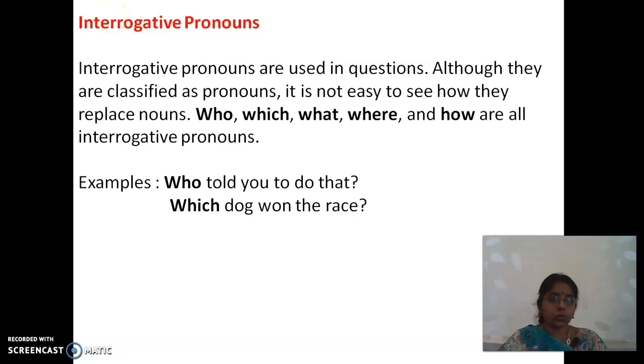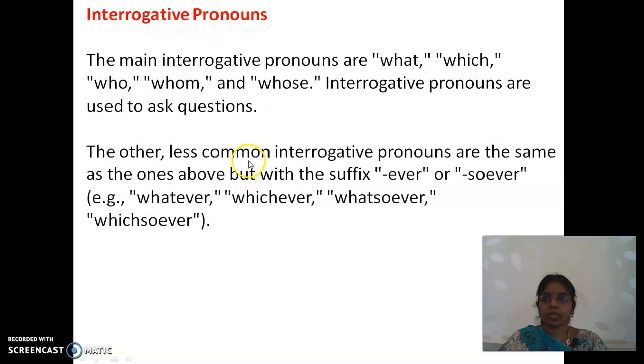Who, which, what, where, and how are all interrogative pronouns. Who told you to do that? Which dog won the race? So, who and which are all interrogative pronouns. The main interrogative pronouns are given here as question words.